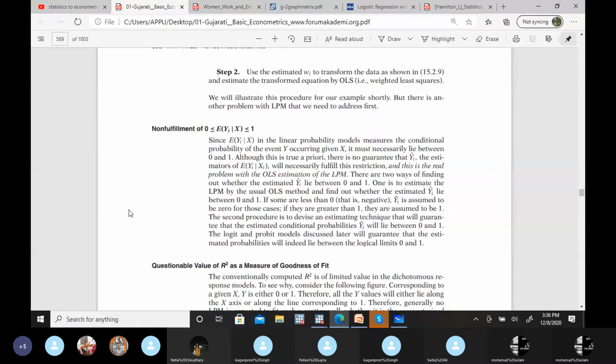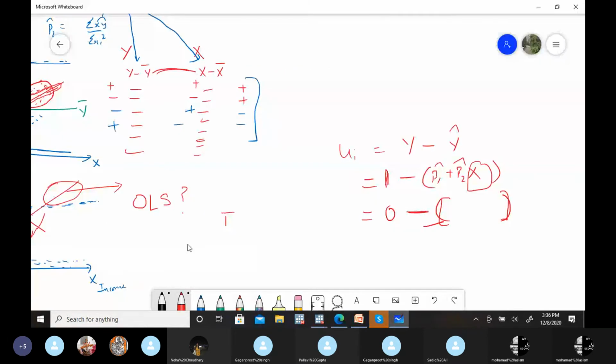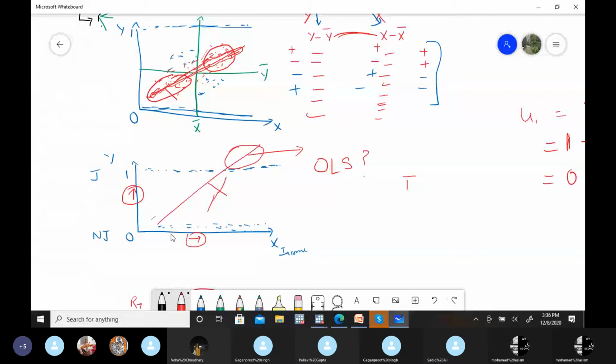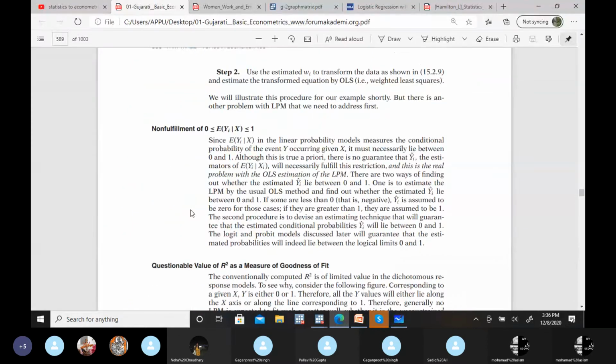Another problem is that probability is only between 0 and 1. But from this regression line, you can see that the OLS results will not give us results only between 0 and 1. It might be more than 1, might be negative. But probability cannot be more than 1 or less than 0, and there is no such thing as negative probability.